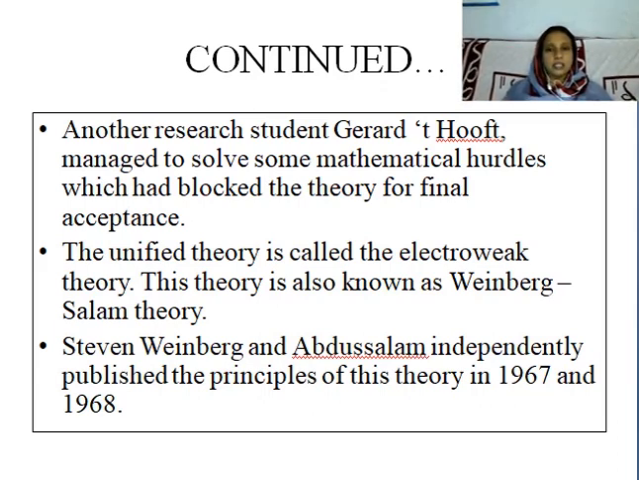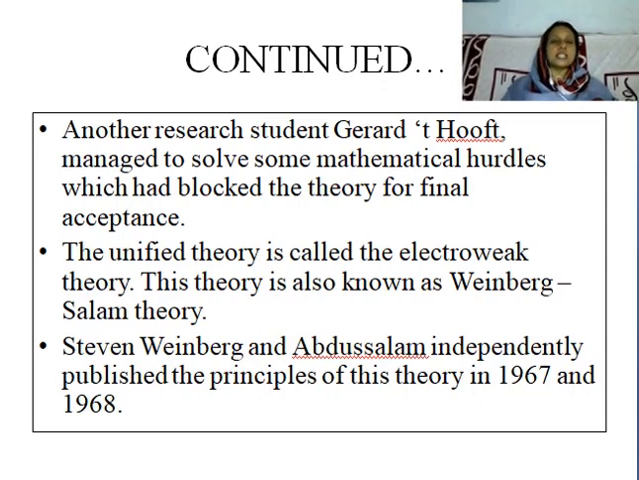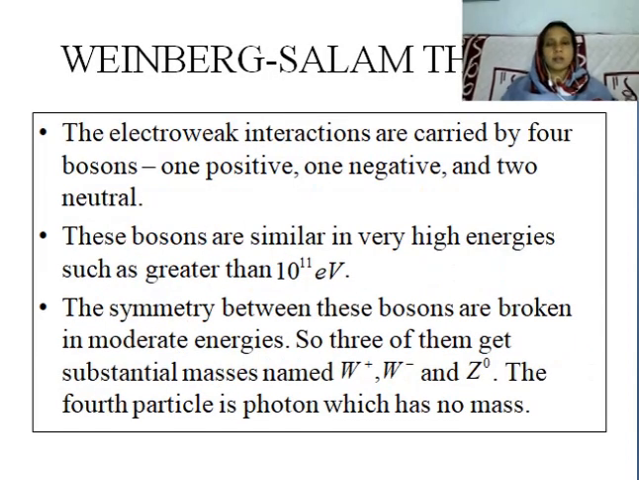Finally, the theory is unified, which is called the Electroweak theory. The unified theory of electromagnetic interaction and the weak interaction together is called the Electroweak theory. This theory is known as the Weinberg-Salam theory. Steven Weinberg and Abdus Salam independently published the principles of this theory in 1967 and 1968.